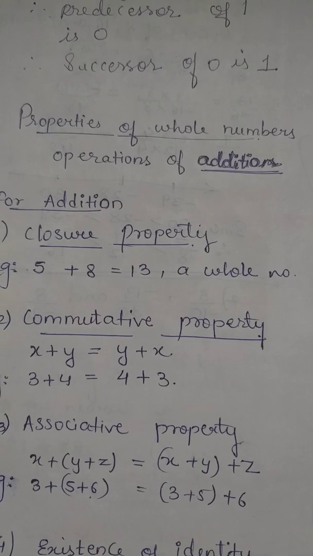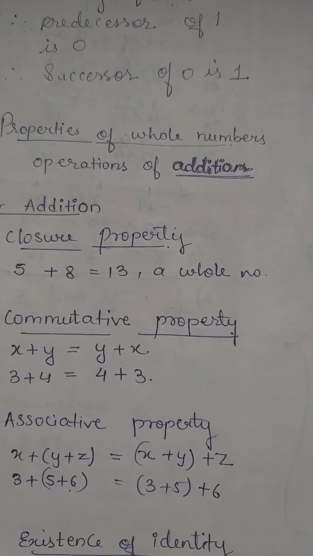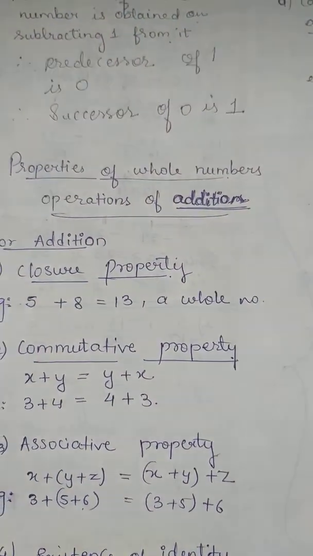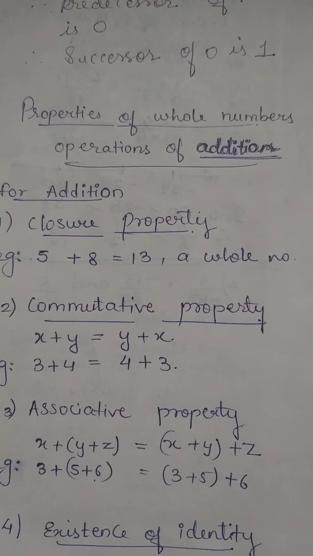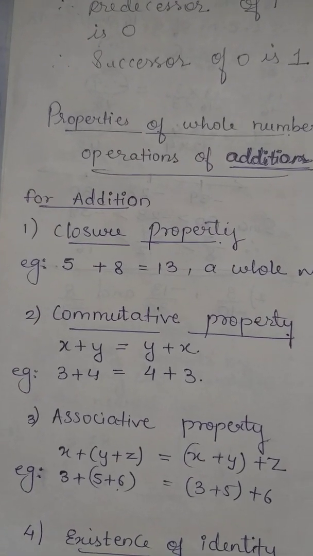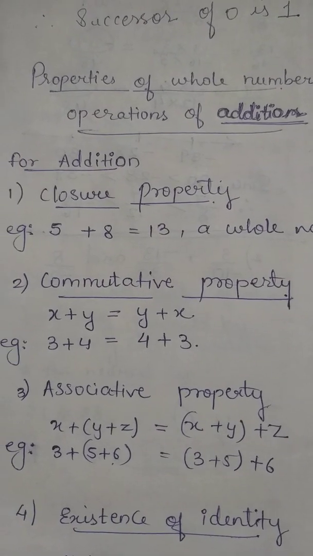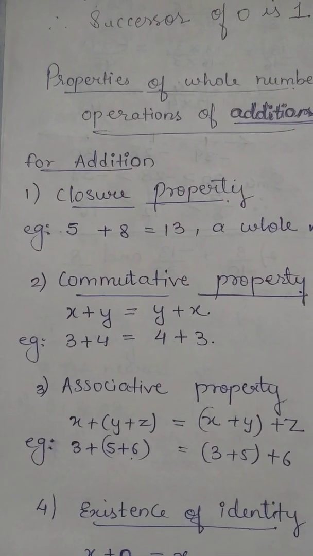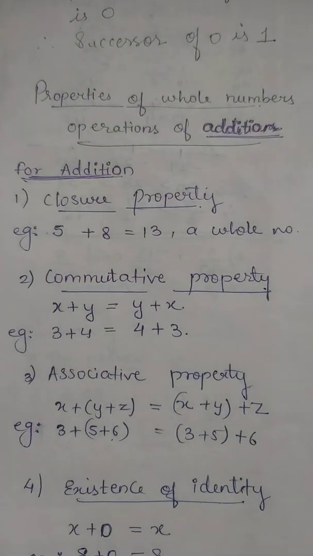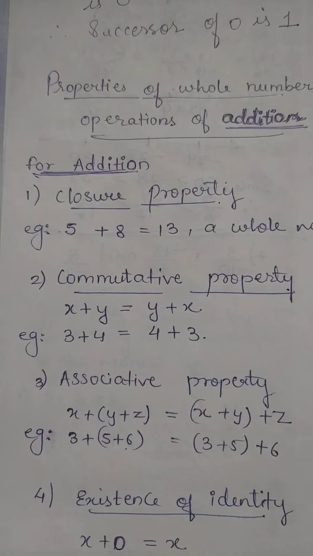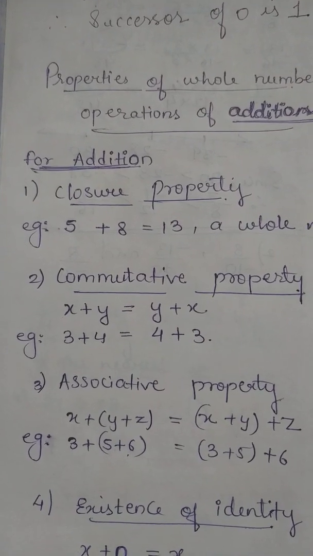Now we'll start with the properties of whole numbers, that is, the operation of addition. Similarly, we're going to do the operations of subtraction, multiplication and division on whole numbers. Firstly, we'll start with addition. First is the closure property.